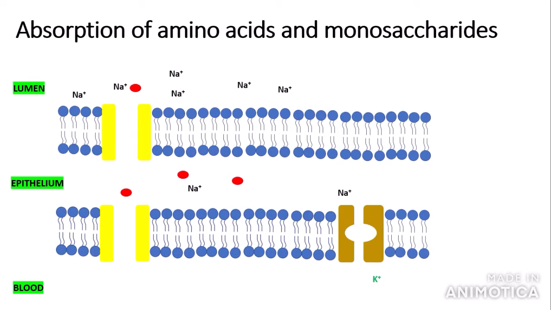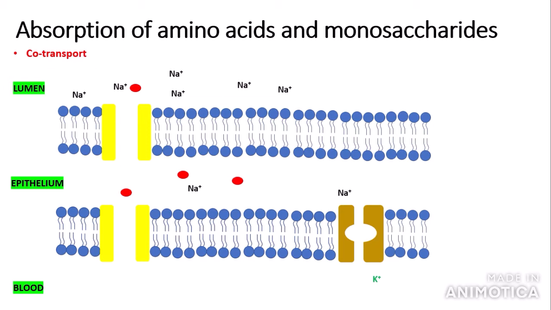So the last piece of content that you need to know is how amino acids and monosaccharides like glucose are absorbed into the blood from the small intestine. This is through the process of cotransport and is basically the same process as I talked about in the absorption of glucose in my transport across cell membranes video, which you should check out if you haven't watched already. So this is how it works. It works through the process of cotransport.